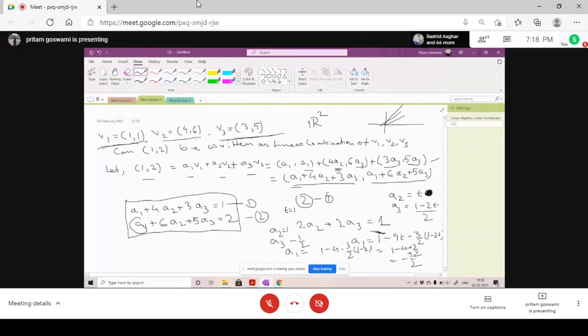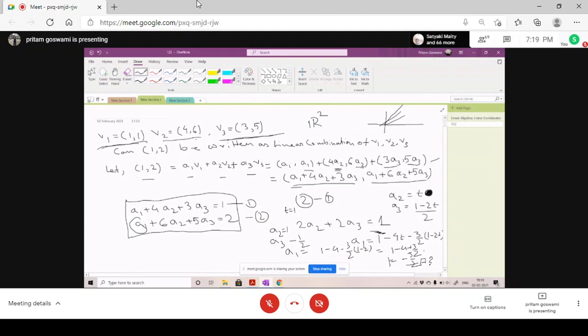Actually the thing is, you will get a solution depending on the values of T. What the exact value is, is not important. If you calculate, you will get a value.